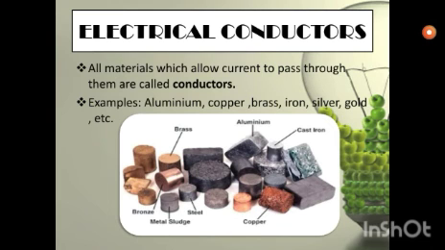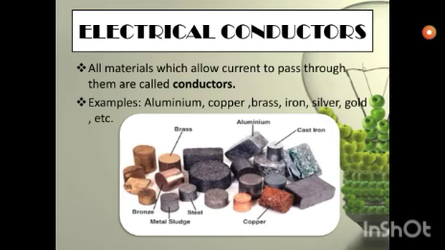And now let us talk about electrical conductors. Here we will also talk about insulators. But first of all, what are electrical conductors? All materials which allow current to pass through them are called conductors. For example, aluminium, copper, brass, iron, silver, gold, etc. All these materials are good conductors of electricity, and they allow the flow of electricity to happen.